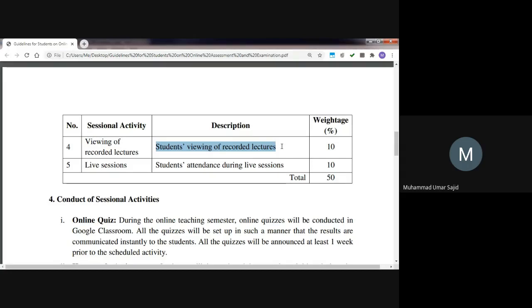But here the university administration is actually logging who has actually downloaded or who has actually seen the recorded lecture by logging in from his or her own account of cloud.ned.edu.pk. So I would suggest, if you haven't directly downloaded or seen that, do it as quickly as possible, all the lectures.